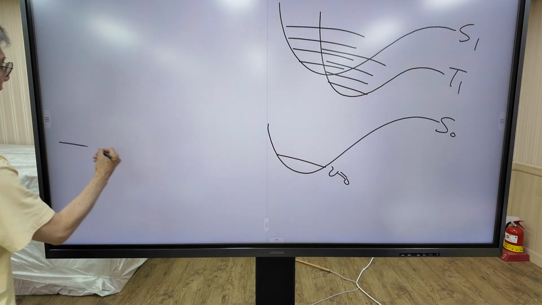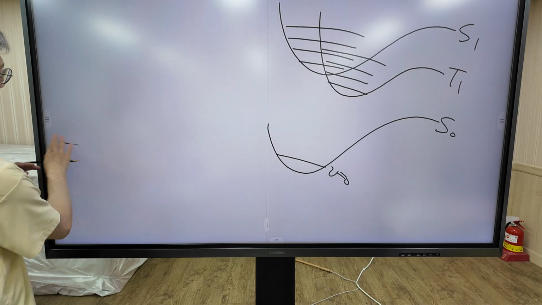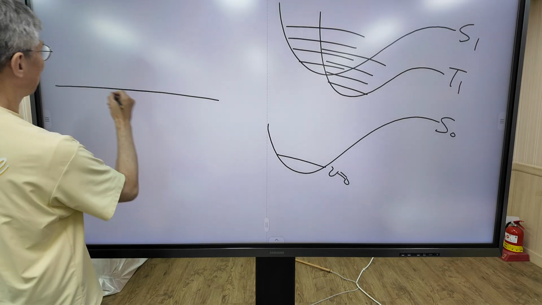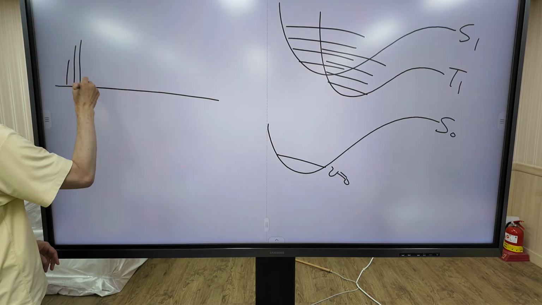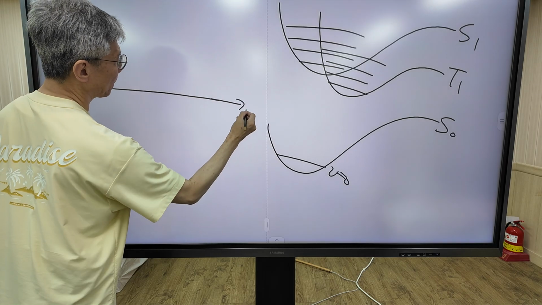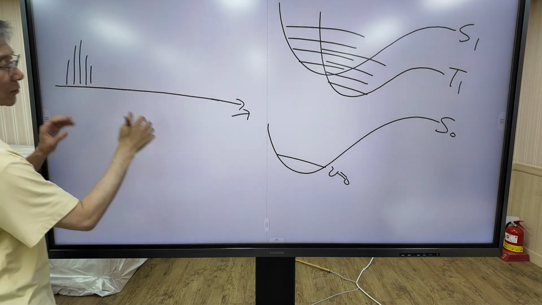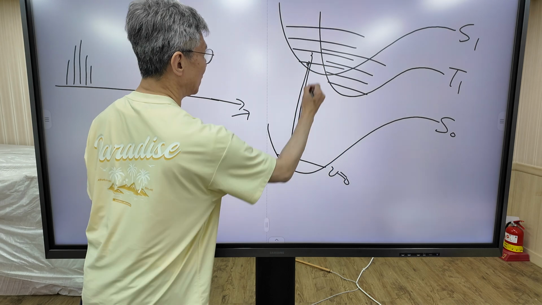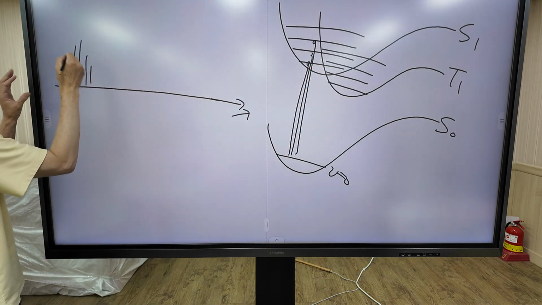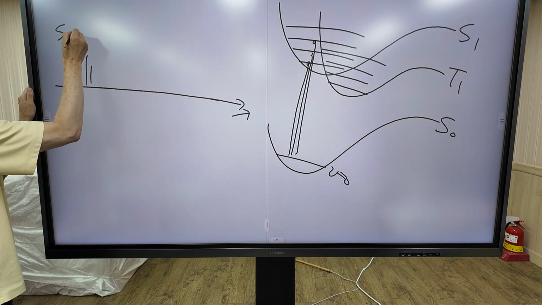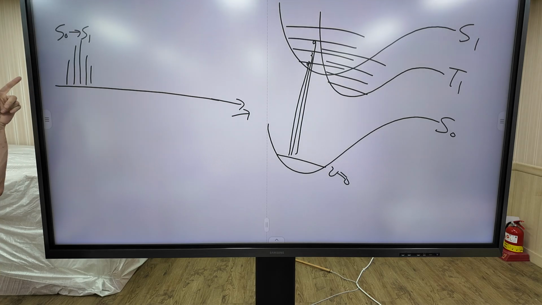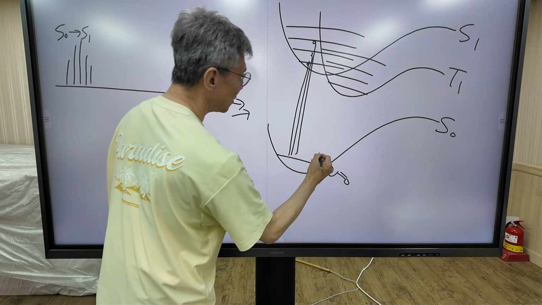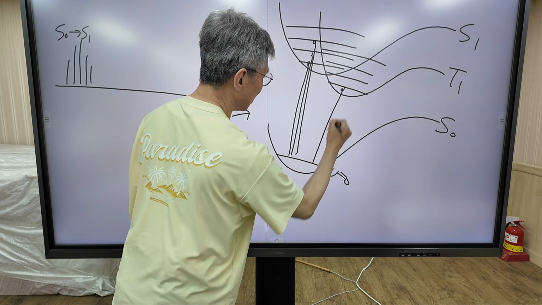For absorption peak, this peak corresponds to this peak. So we can assign this band as S0 to S1. And we can also observe this peak.